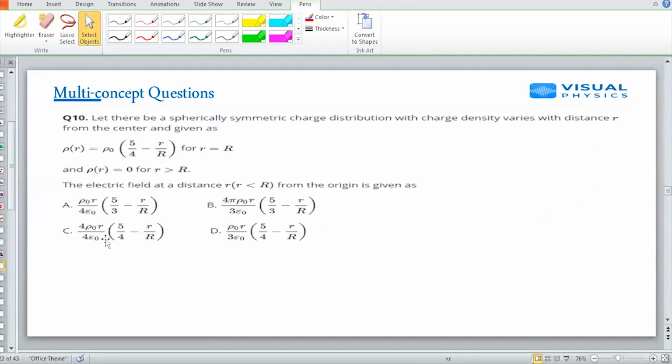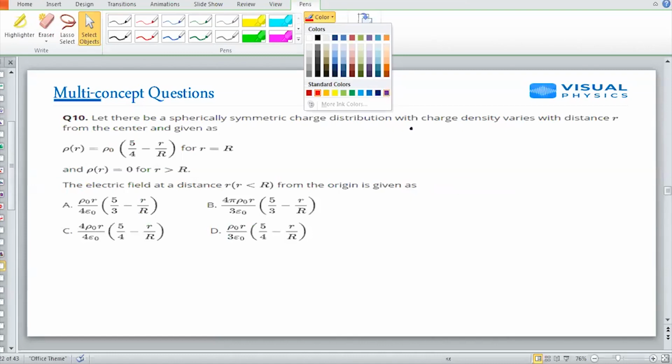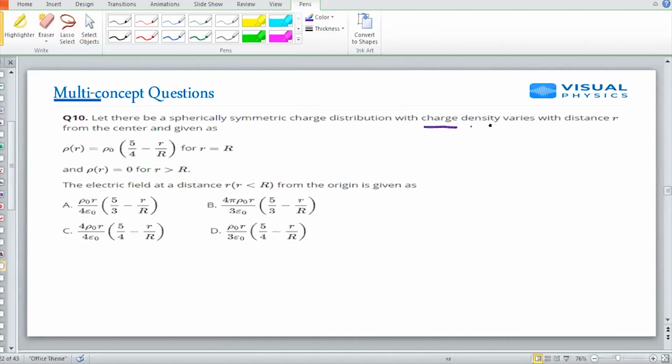Let there be a spherically symmetric charge distribution with charge density varying with distance from the center, given as shown. While I was teaching the application of Gauss's law to a sphere, electric field due to spherical charge, I have already told you that if charge density is varying and not uniform, I have given you the hint.